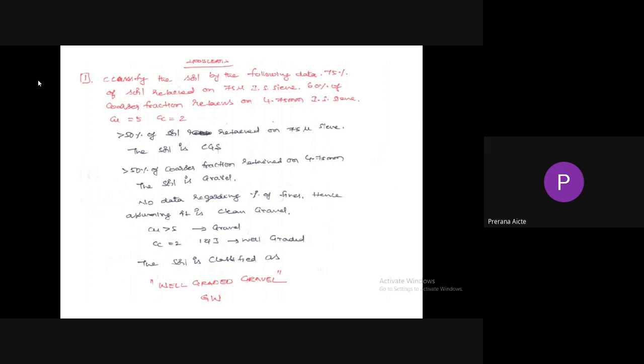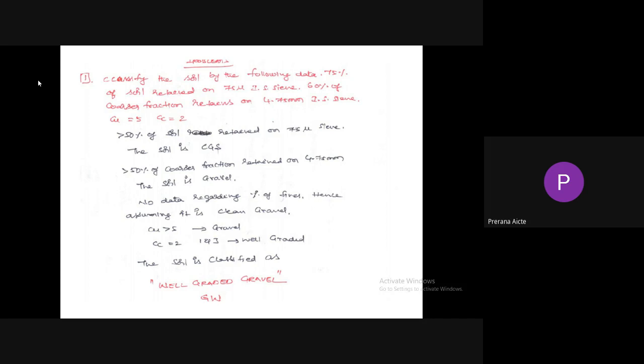Next, 60% of coarser fraction retained on 4.75 mm. That means greater than 50% of coarser fraction retained on 4.75 mm. Hence, the soil is classified as gravel. Next, no data regarding percentage of fines. So, in the problem, no data is mentioned about the fines. Hence, we can treat it as a clean gravel.